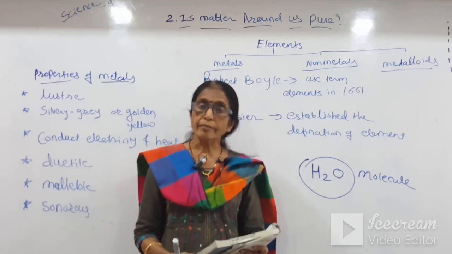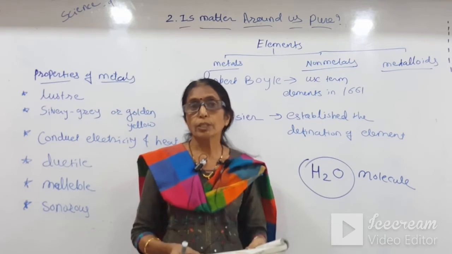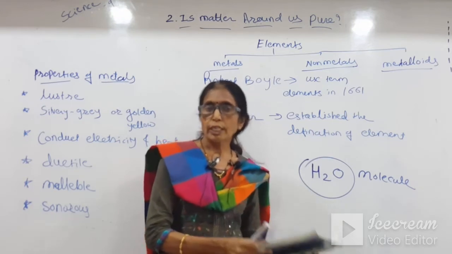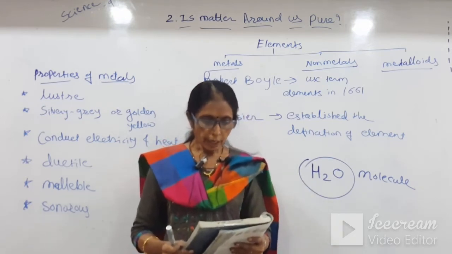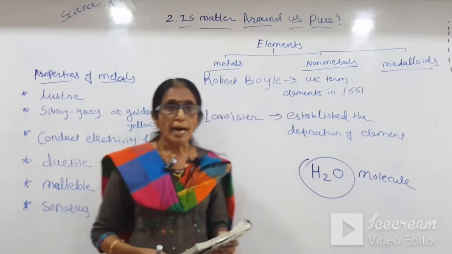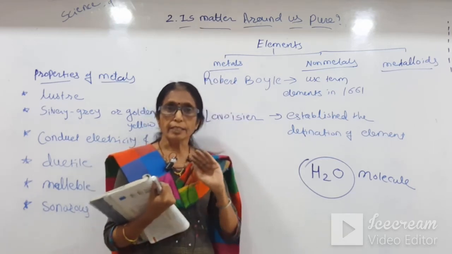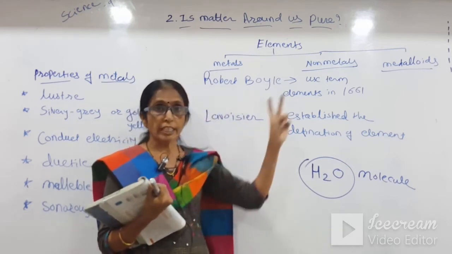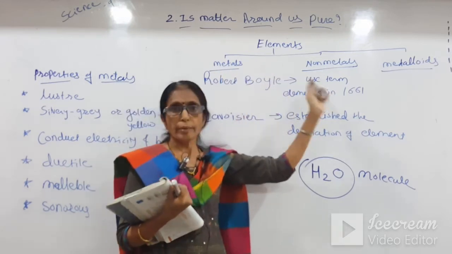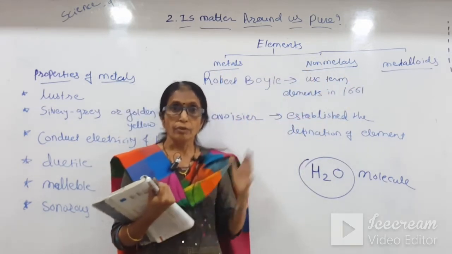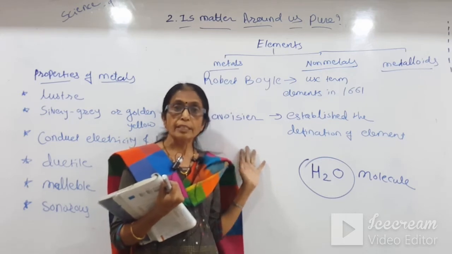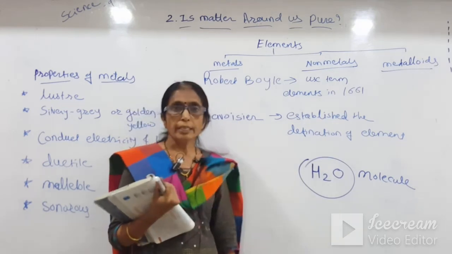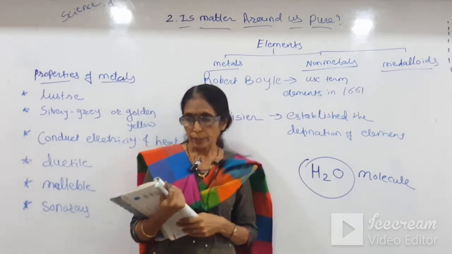The 2 elements that are liquid are mercury, which we use in thermometers, and also bromine. Other elements are in solid or gaseous form. Now these elements are not divided as solid, liquid or gases, but into three types: metals, non-metals and metalloids. Out of these 118, which are considered as metals, which as non-metals and which as metalloids?